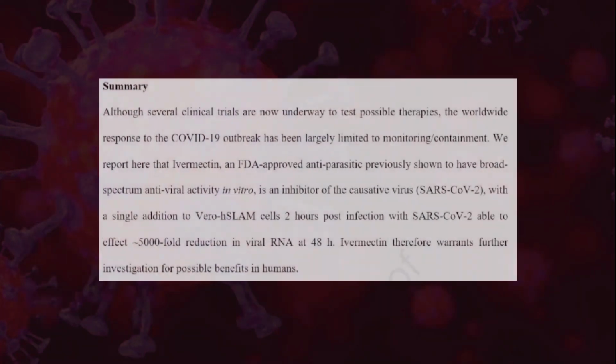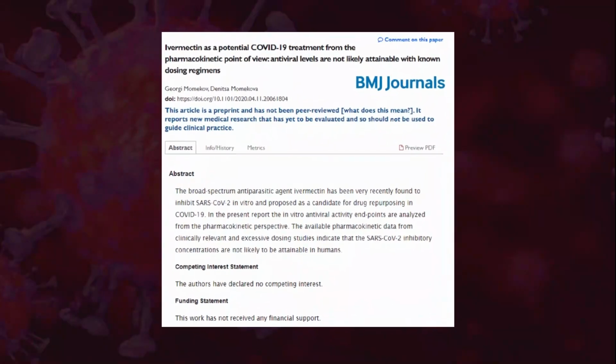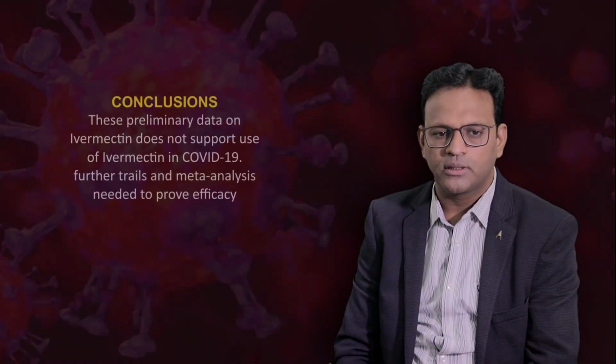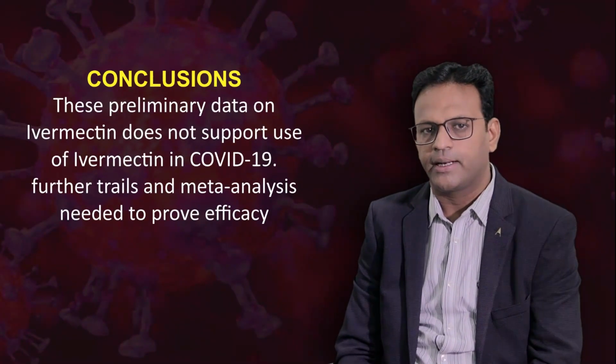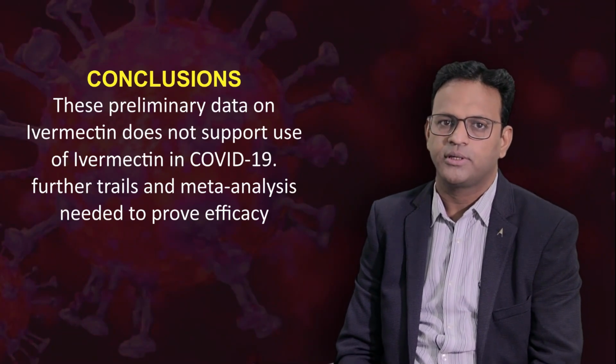So the summary of the study was, although there are several trials which showed that ivermectin can reduce the viral load in vitro, its efficacy in human cells is not known. This was a paper published in the BMJ journal. The paper suggested ivermectin as a potential COVID-19 treatment from the pharmacokinetic point of view. Antiviral levels are not likely attainable with the known dosing regimens. So the conclusion: these preliminary data on ivermectin do not support the use of ivermectin in the treatment of SARS-CoV-2. More studies are needed to prove its efficacy in the treatment.